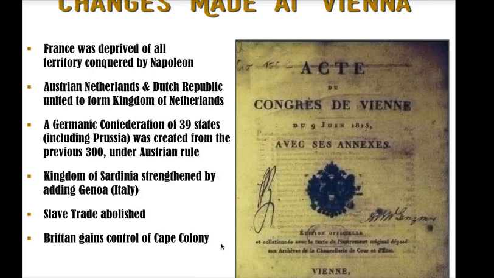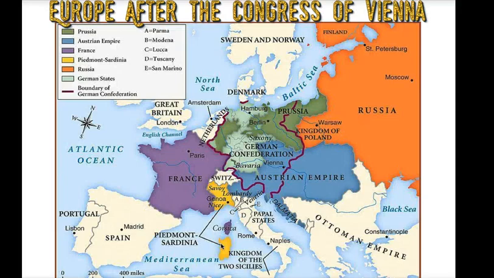The slave trade was abolished, and Britain is going to gain the Cape Colony, which is at the tip of Africa, which is going to be very important as it is gaining control of the colony of India.